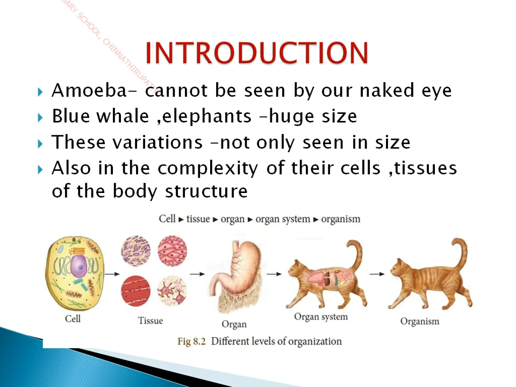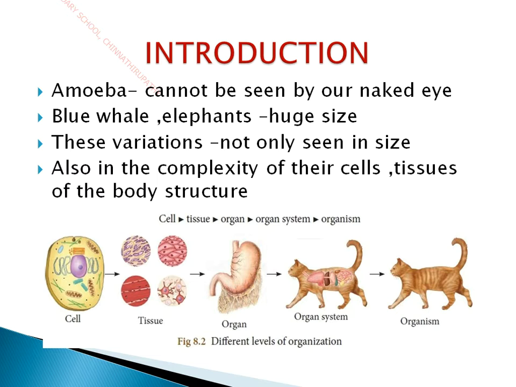Introduction. The animals which we see around us do not look similar. Children, just see, do a dog and a cat look similar? Do a human and a dog look similar? No, they exhibit different variations.